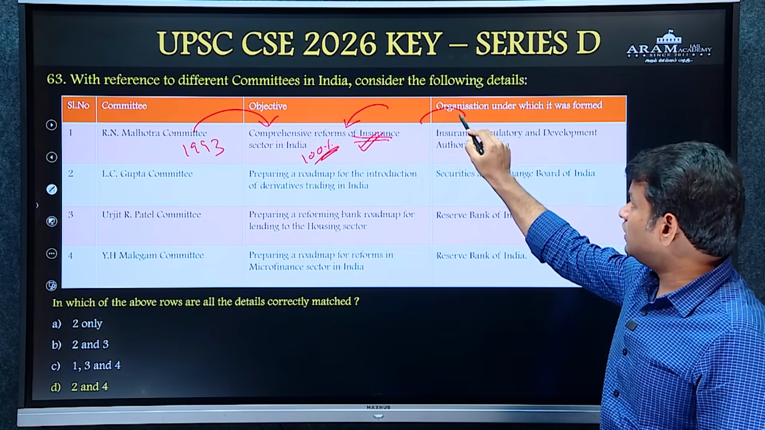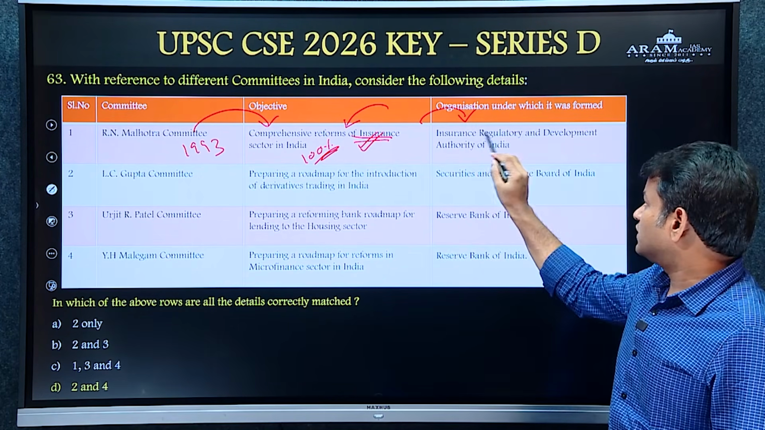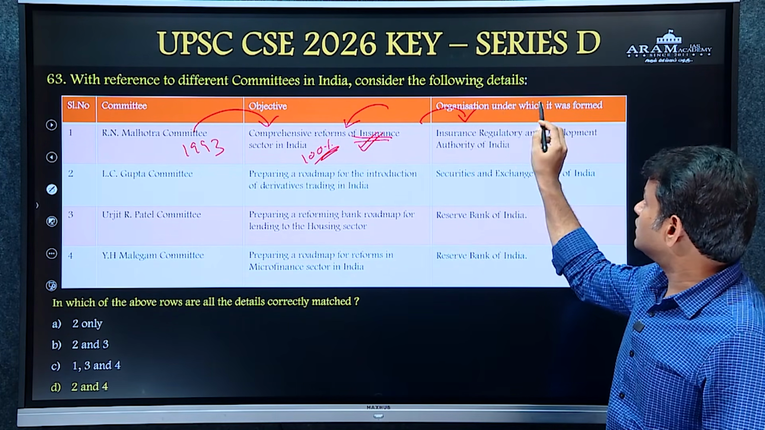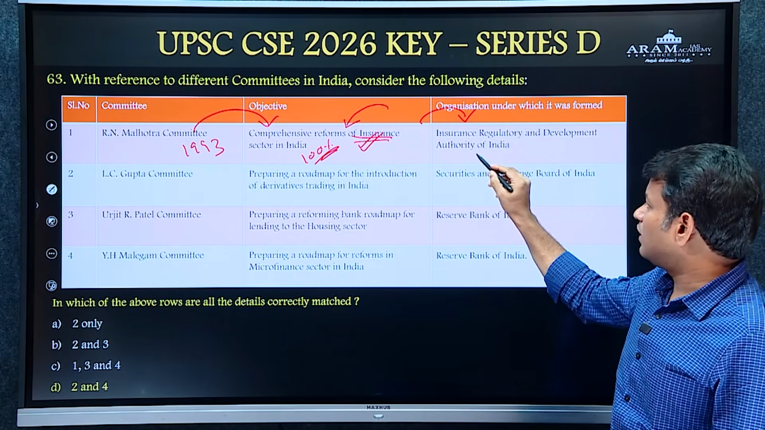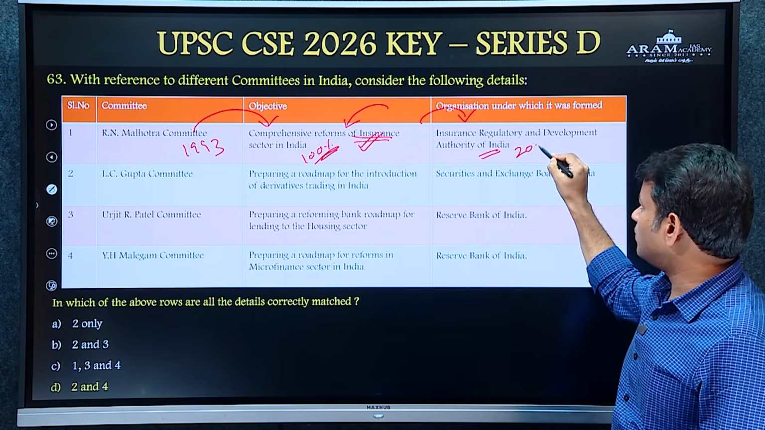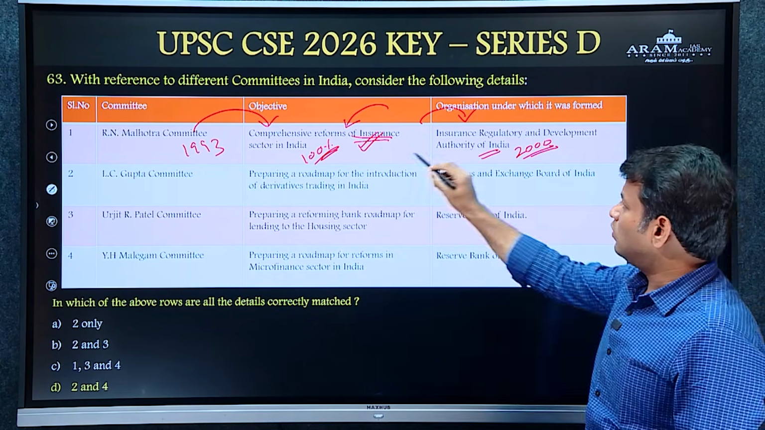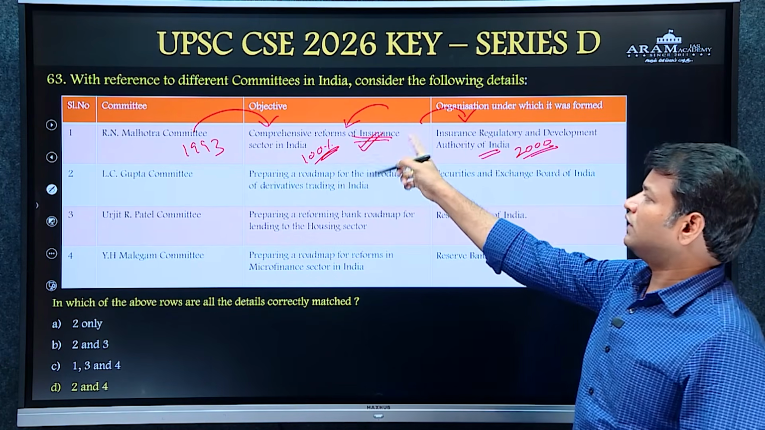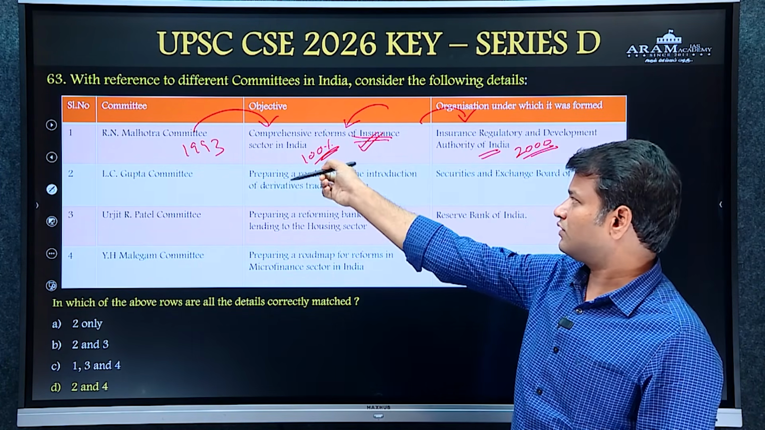But the third column, it is given that it is formed under IRDA. But actually IRDA was formed in 2000. So it does not follow the first information in these first two columns.